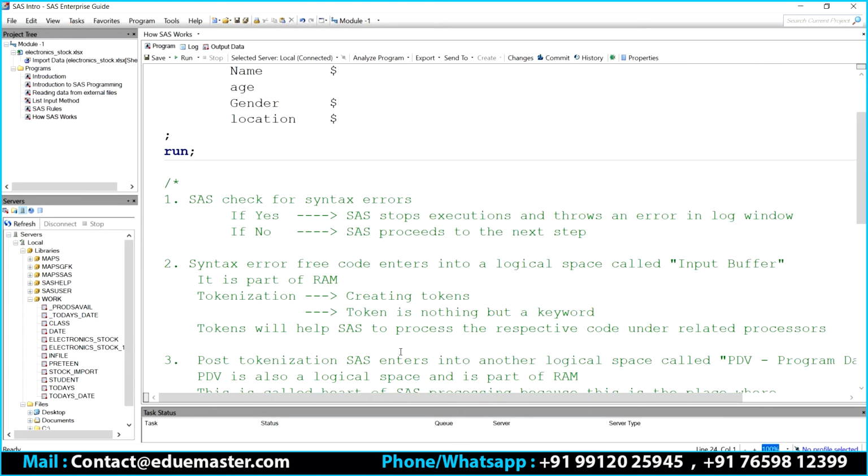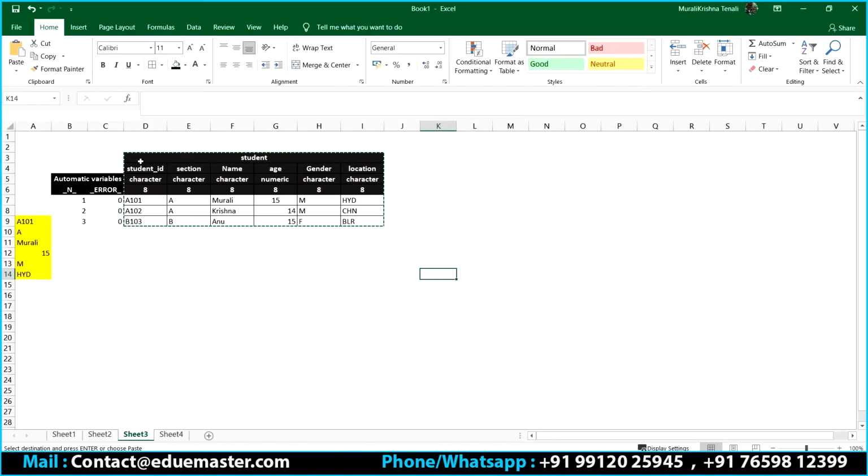Perfect. Sorry, I have one question, sir. Please go ahead. I want to ask, in the program vector, the data set is completed, right? And then it will send it to the library, right? Correct. That's what I said. After successful completion of the data set build in the PDV, this entire thing is happening in the PDV. From the PDV, it will be exported to your library. That library can be anything. If I don't mention anything, the default library is work. Okay, sir. Thank you.